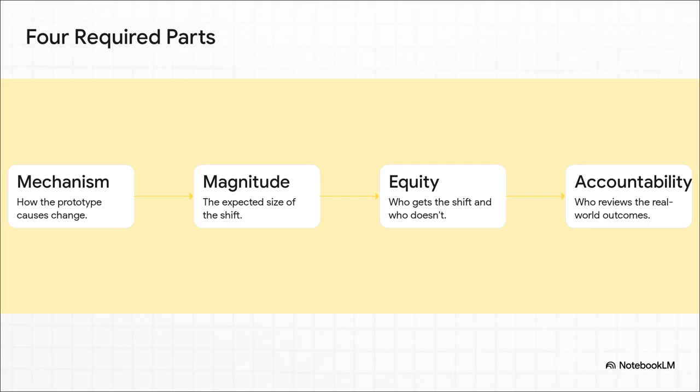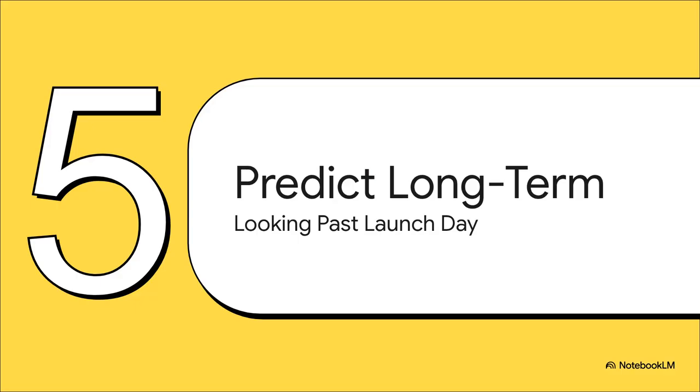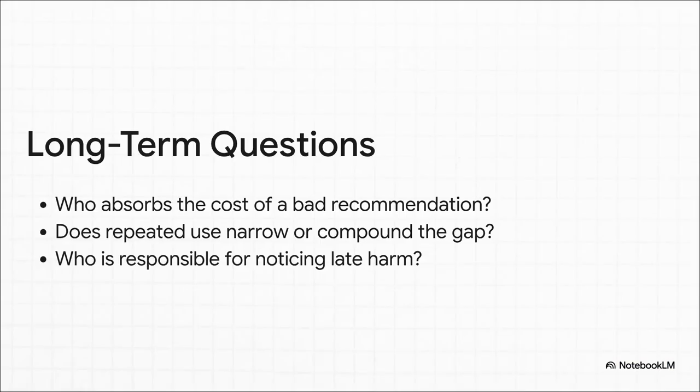Listen, equity and accountability are not just nice-to-have add-ons. They are the foundational pillars of a responsible justification. This is what proves your solution isn't just a hopeful guess. It's a concrete, testable plan. Finally, we hit Section 5, predicting long-term effects. Before your AI ever leaves the demo stage, you've got to ask the really tough questions.